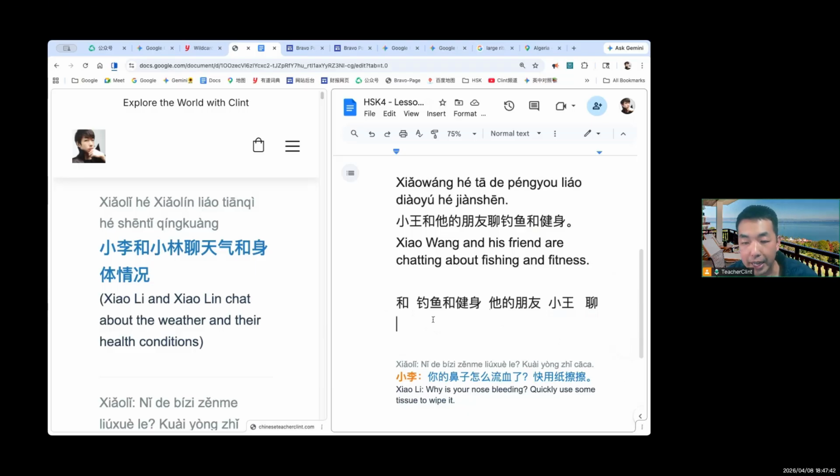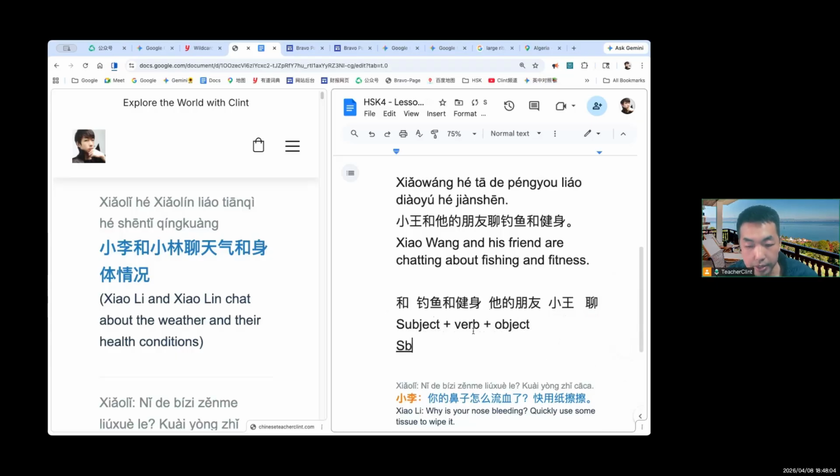It's important to find the subject and also the verb, right? Find the verb so that you know somebody is doing something. Usually it's subject plus verb plus object. So in simple English, it's somebody does something.